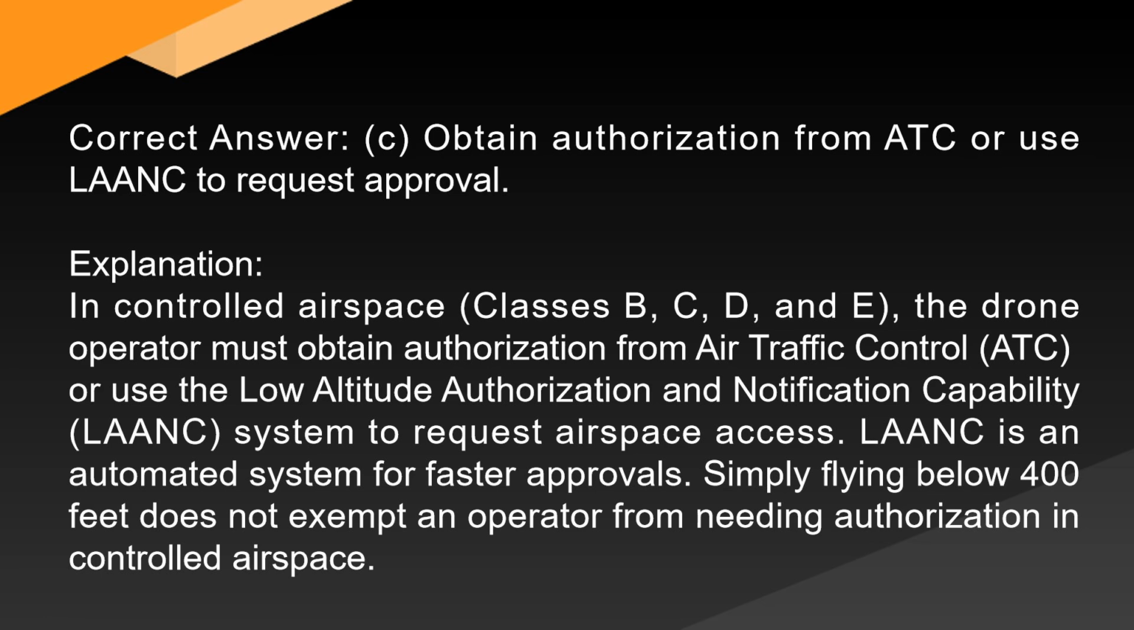Explanation. In controlled airspace, classes B, C, D, and E, the drone operator must obtain authorization from Air Traffic Control, ATC, or use the Low Altitude Authorization and Notification Capability, LAANC system to request airspace access. LAANC is an automated system for faster approvals. Simply flying below 400 feet does not exempt an operator from needing authorization in controlled airspace.